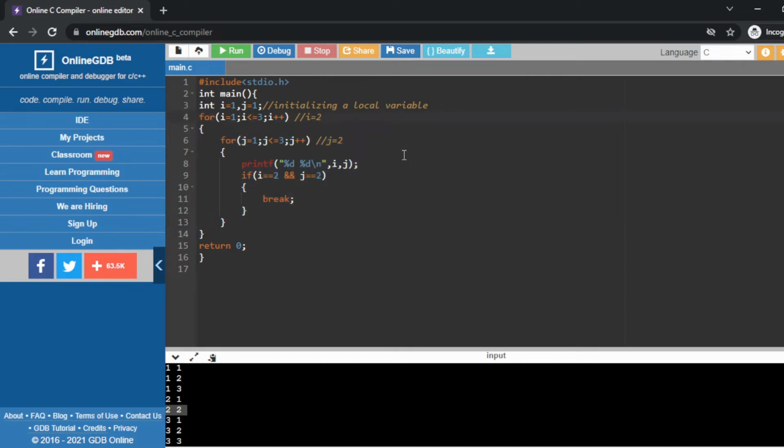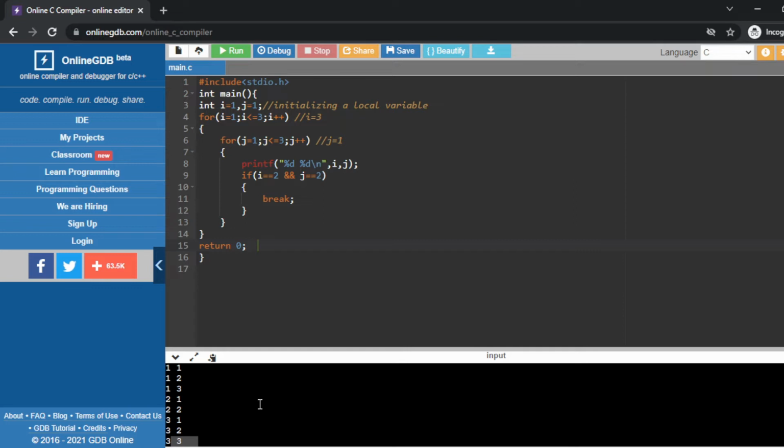Now for the new value of i equals 3, again j will start from 1, right? So that's why 3 1, 3 2, 3 3. So in that way this break statement will work, right?